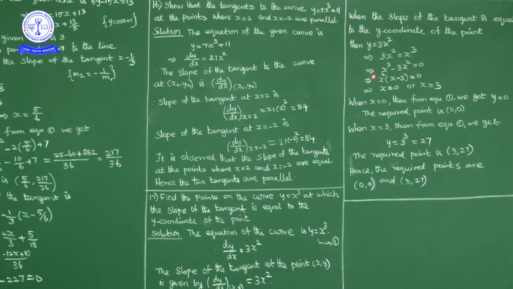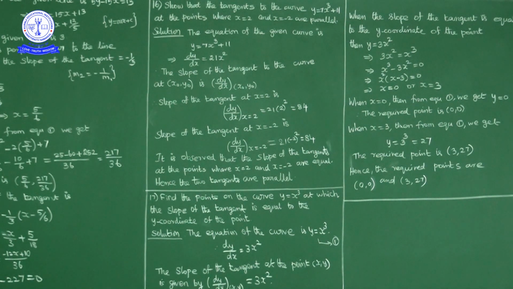Now write this term this side: x cube minus 3x square equal to 0. Take x square common: x square into x minus 3 equal to 0. So either x is equal to 0 or x is equal to 3. By substituting x equal to 0 in the given curve y is equal to x cube, when x is 0, y is 0. So one required point is 0 comma 0.